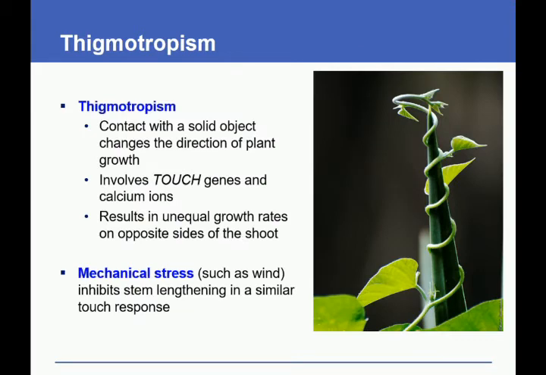Thigmotropism: contact with a solid object changes the direction of plant growth. It involves touch genes and calcium ions, and results in unequal growth rates on opposite sides of the shoot. Mechanical stress such as wind inhibits stem lengthening in a similar touch response.